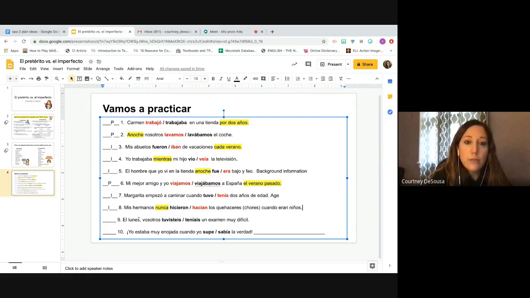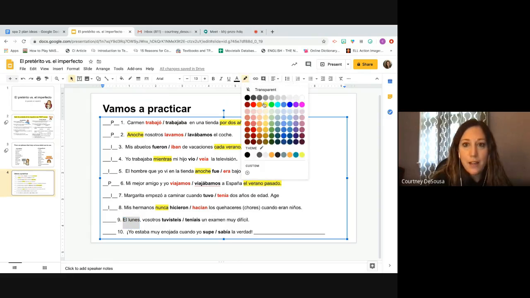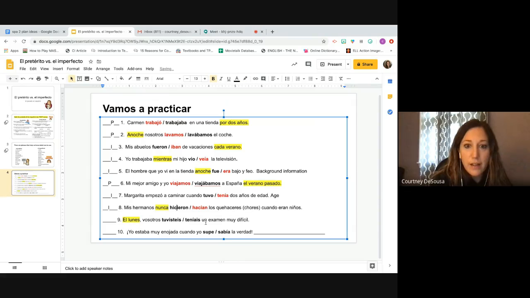9. El lunes, vosotros tuvisteis or teníais un examen muy difícil. On Monday, trigger. On Monday, you all had a tough exam. You had the exam once. It was on Monday, so it's preterite.